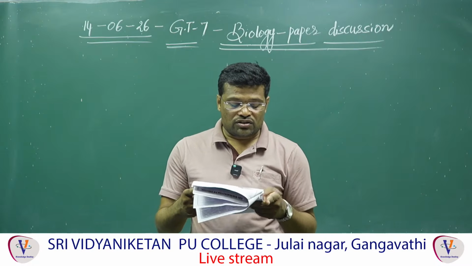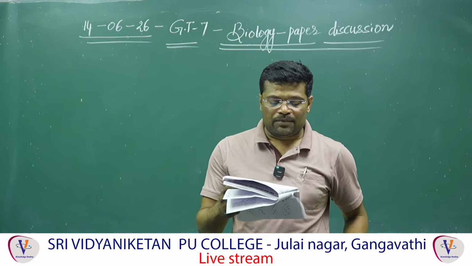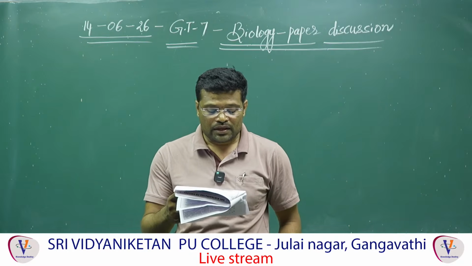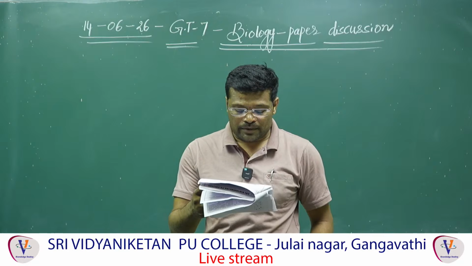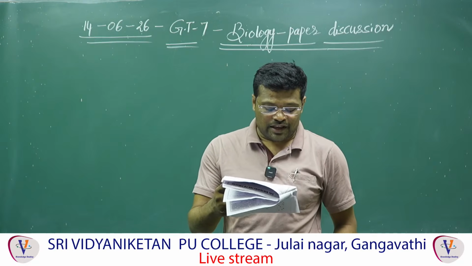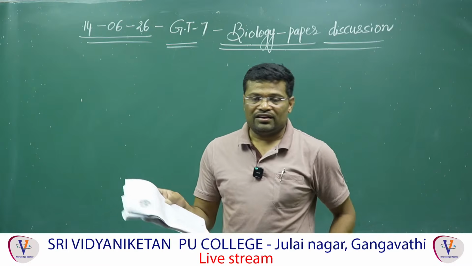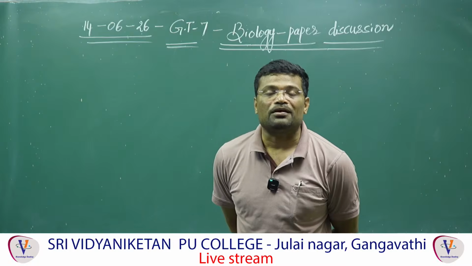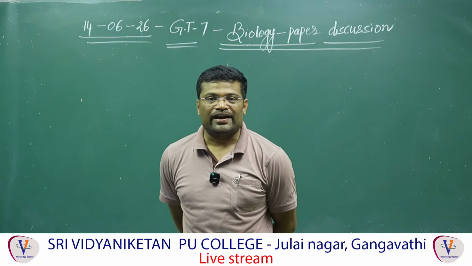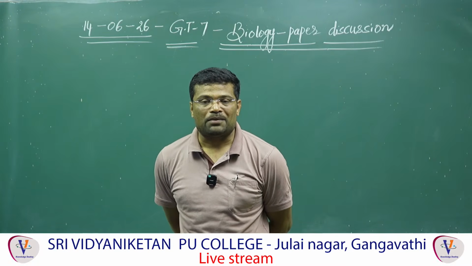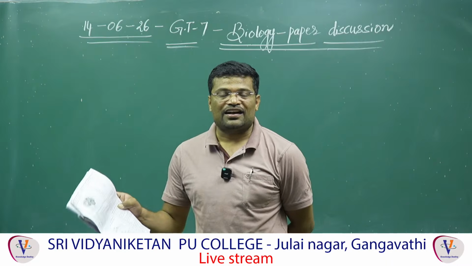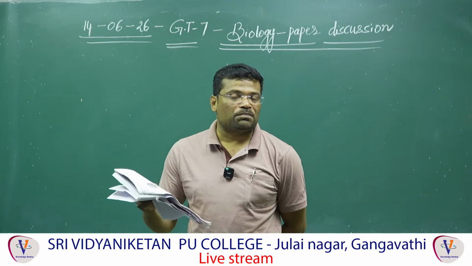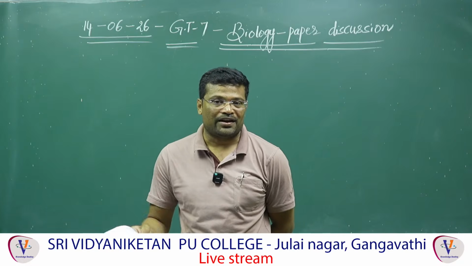Right. Next, 160. Identify A, B and C in the diagrammatic representation of the mechanism of hormonal action. A represents protein hormone, B receptor, C cyclic adenosine monophosphate. Dear students, the given figure represents mechanism of membrane bound receptor. All protein peptide hormones can bind with membrane bound receptor. FSH is a kind of protein hormone. It binds with membrane bound receptor which is located on ovarian cell membrane.